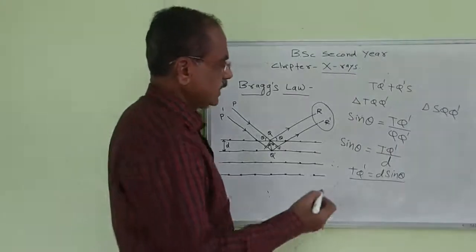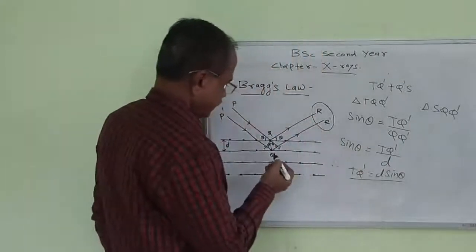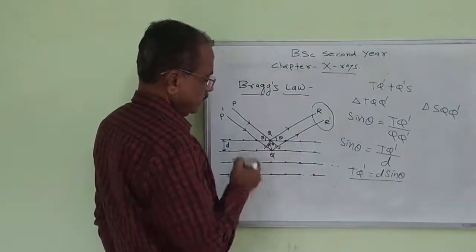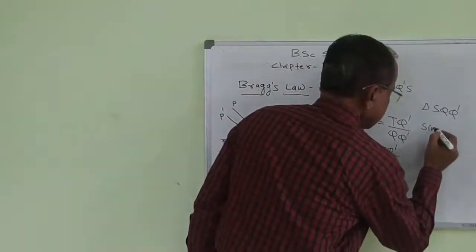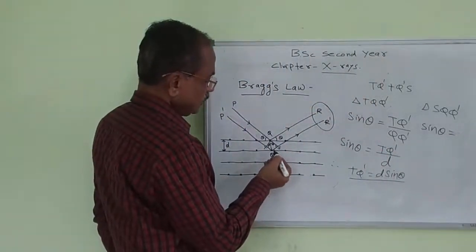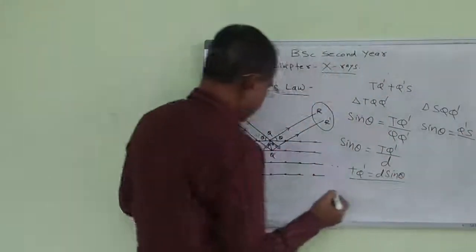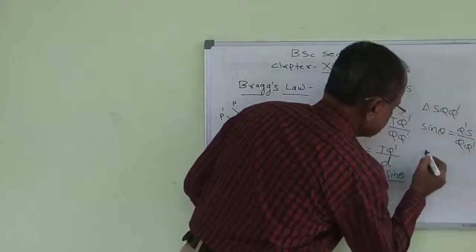Now we will consider the other triangle, SQQ dash. From this triangle we can calculate the value of sin theta. Sine of theta is equal to the opposite side Q dash S divided by the hypotenuse QQ dash.